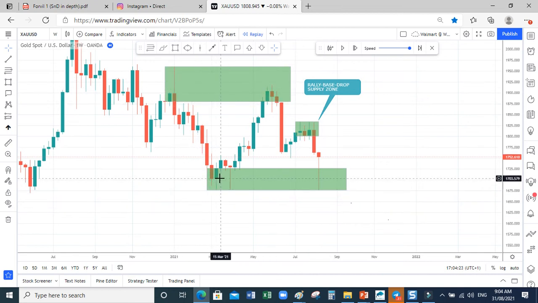Drop base rally. That is the pattern. Then you are waiting for price to retest this zone. Then you take your market here. You take your buy. This is your buy here, right? You place your buy order, but you must confirm.